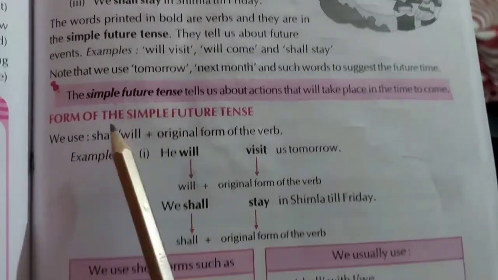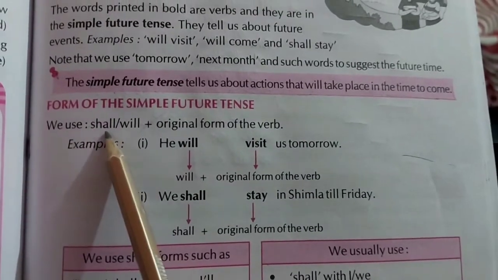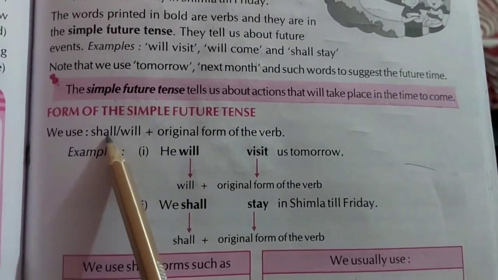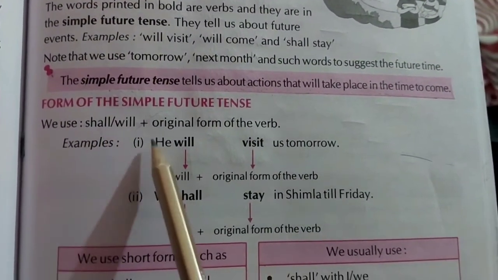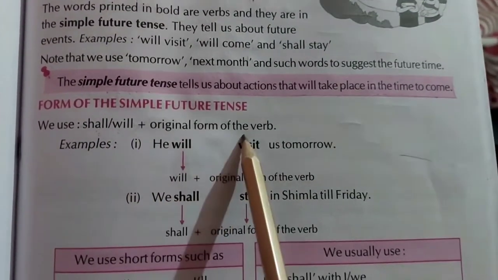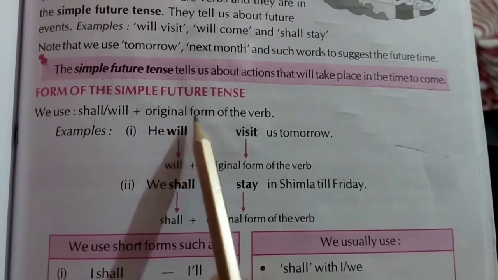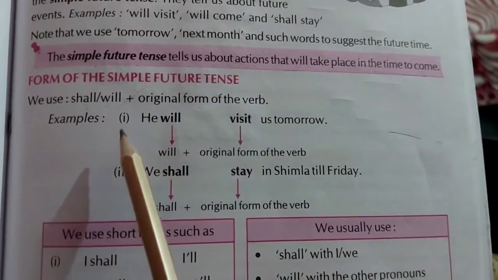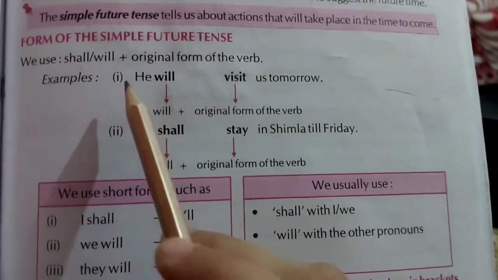Now, the rule of the future tense is shall, will. According to the subject, we have to use shall or will with the first form of the verb. First form means the original form of the verb. So let's discuss the examples.